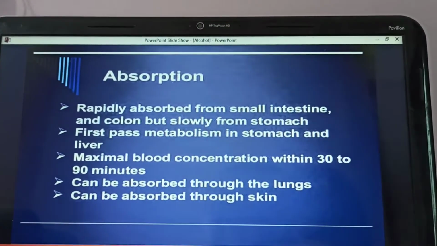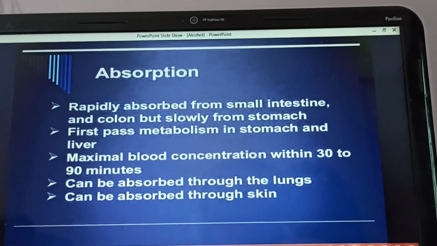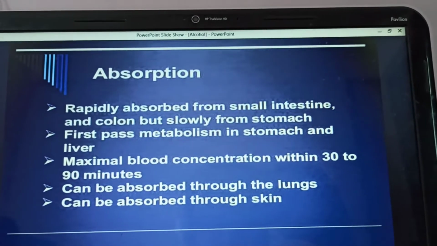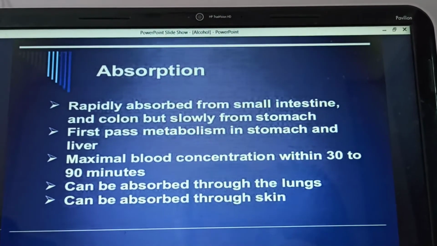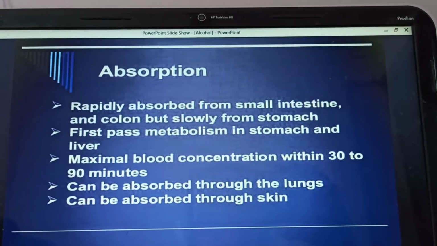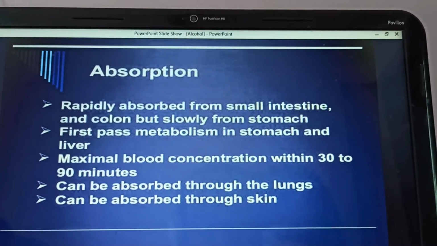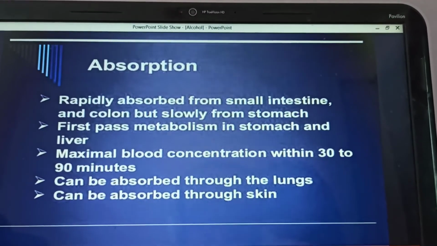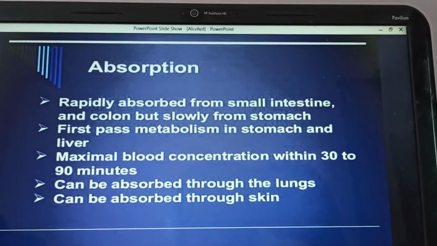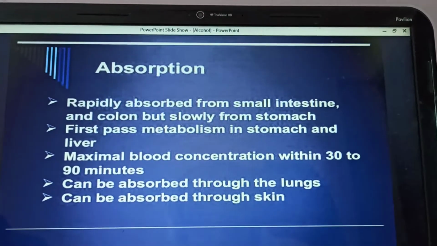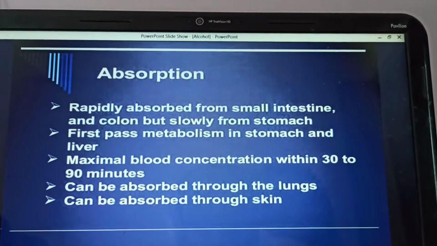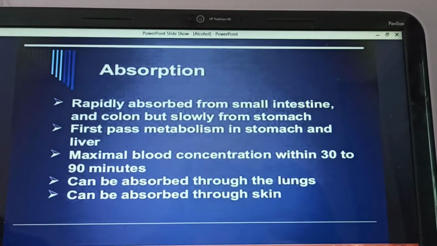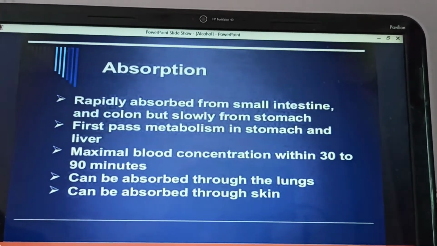And coming to the absorption of the alcohol, alcohol is rapidly absorbed from the small intestine and colon, but it is slowly absorbed from the stomach. First pass metabolism takes place in the stomach and in the liver. Maximum blood concentration is reached within 30 to 90 minutes. It can also be absorbed from the lung and from the skin. So maximum blood concentration can be seen within 30 minutes. Rapid absorption takes place from the small intestine. It undergoes high first pass metabolism in the stomach and in the liver.